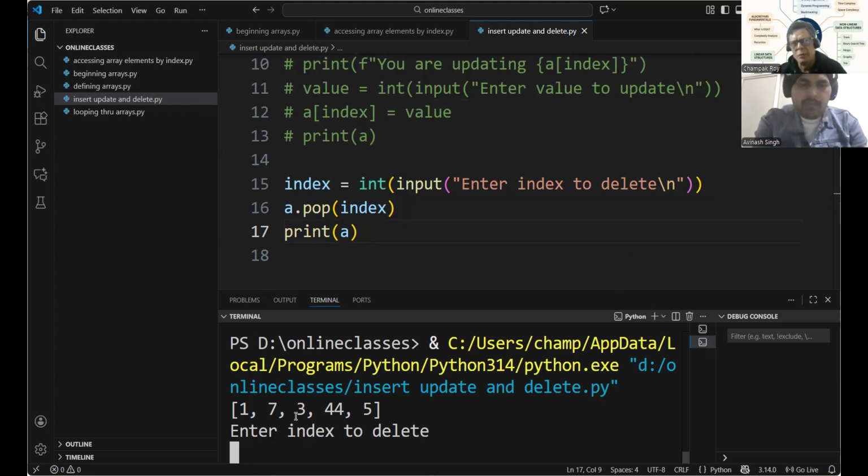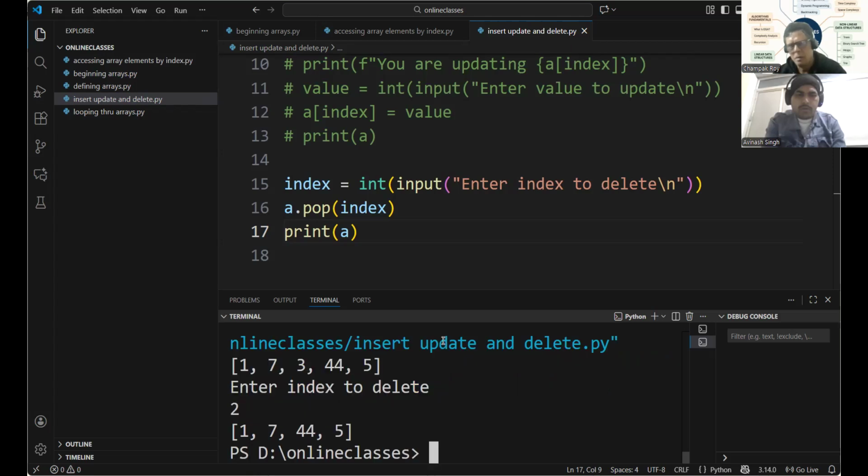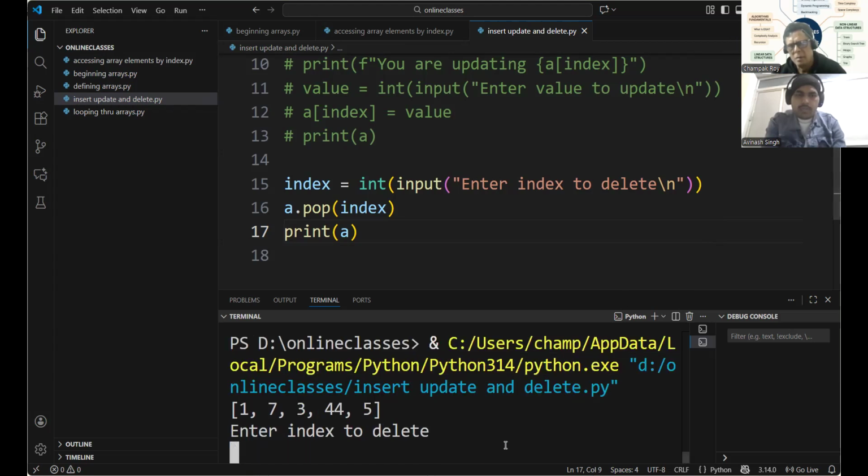Let's say we want to delete this one, 3. What should I enter? -3 index, or 2 index? Positive index. We want to remove this. Positive index, yes, 2. Okay, sir, negative index: -3, -3.